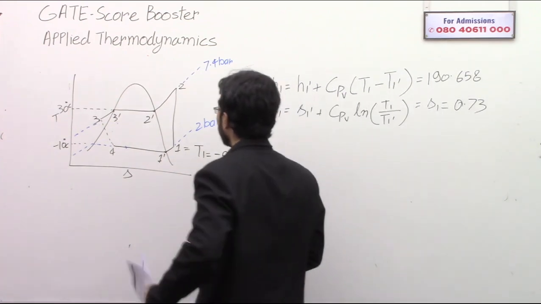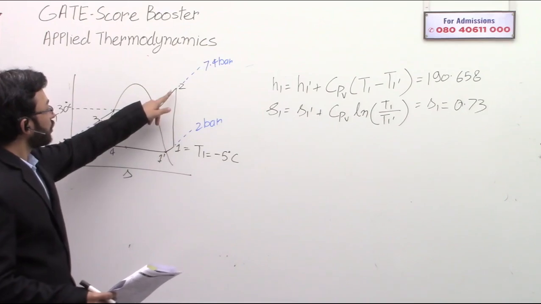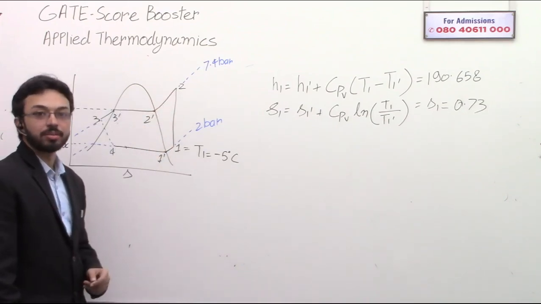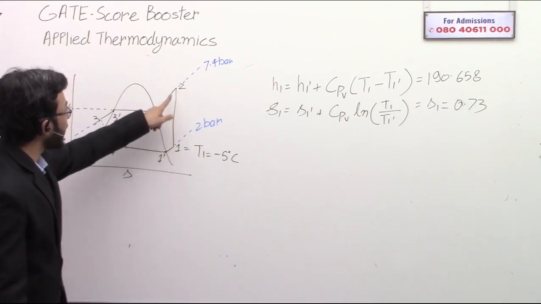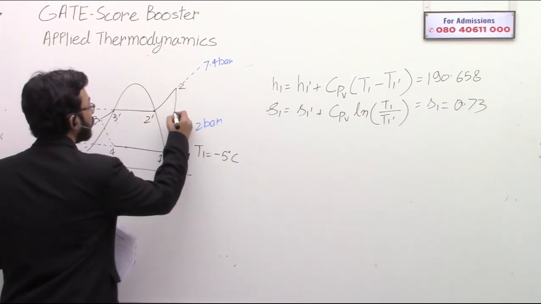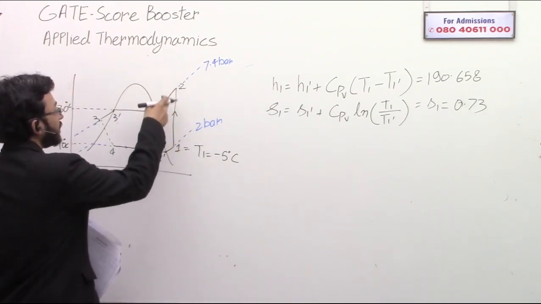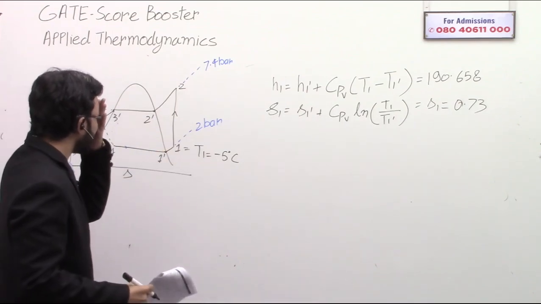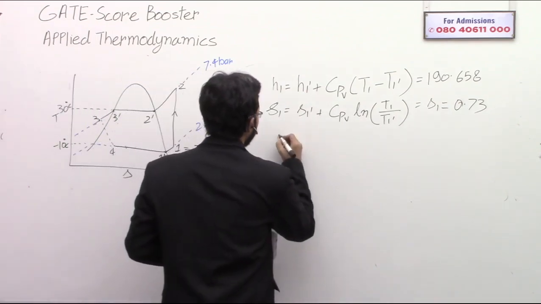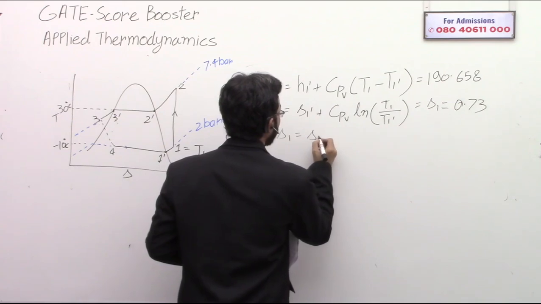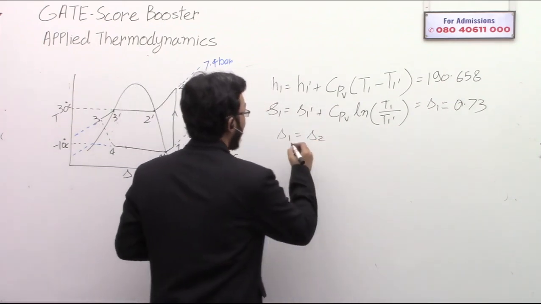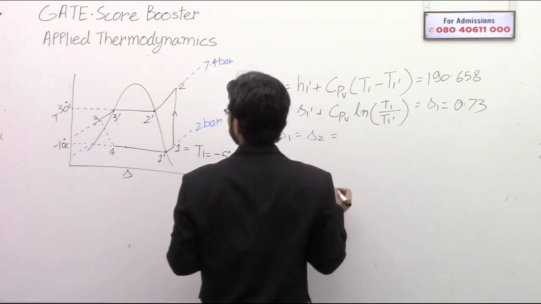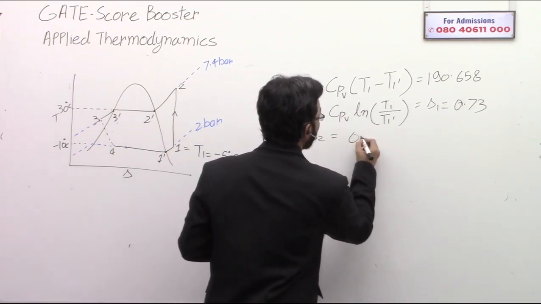Now see, 1 to 2 is an adiabatic expansion, correct? 1 to 2 is an isentropic adiabatic expansion. So, can I say that S1 is going to be S2? Yes, I can. S1 is going to be S2 and this value will be the same as 0.73.